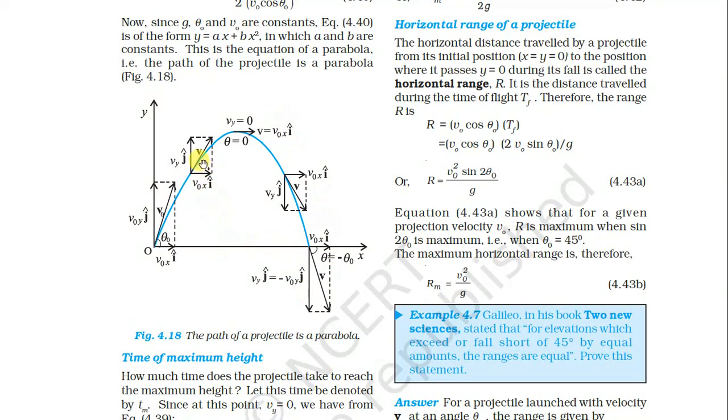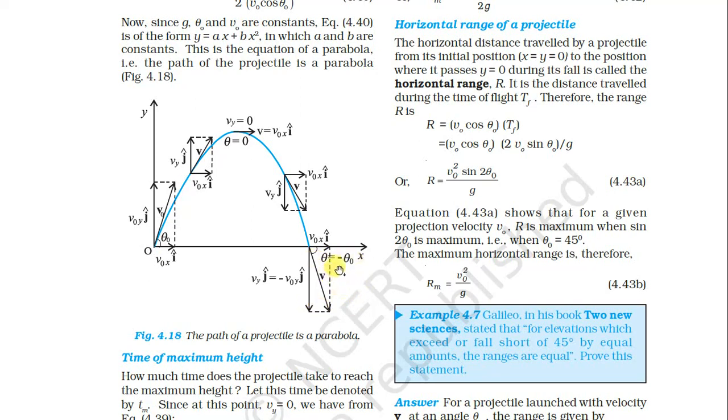Whenever it falls down, at that position we have Vy j cap and v0x i cap. At that time Vy j cap is in the opposite direction, v0x i cap. Also here Vy j cap is equal to minus v0y j cap. It is inverted, in the opposite direction, due to this phenomenon. So it is minus v0y j cap, and also v0x i cap, and